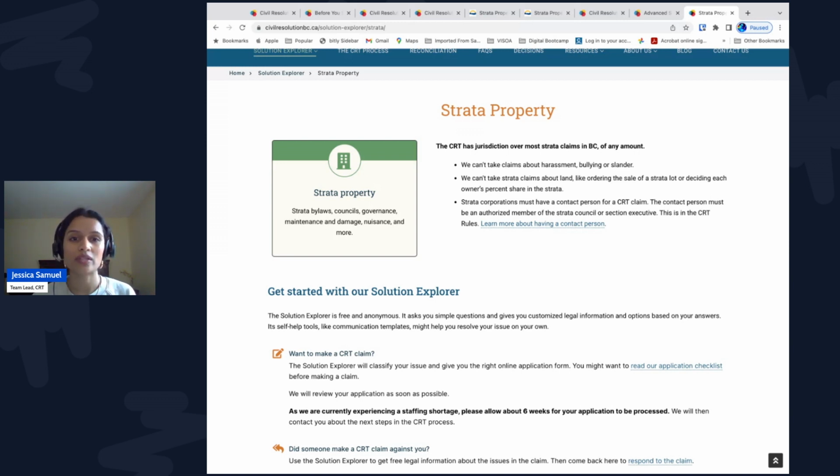I showed you just one scenario about a barking dog. Choosing different topics will provide information on a wide range of issues that commonly occur in stratas. The Solution Explorer has been used over 55,000 times in the last 7 years. We think the information and templates are helping people learn about their Strata issue and resolve their disputes early because only 5,100 Strata claims have been made. That's 9% of the explorations.